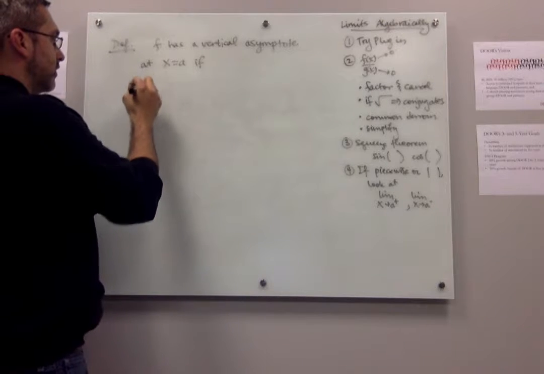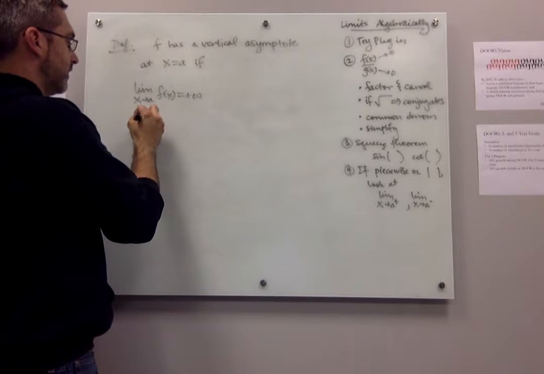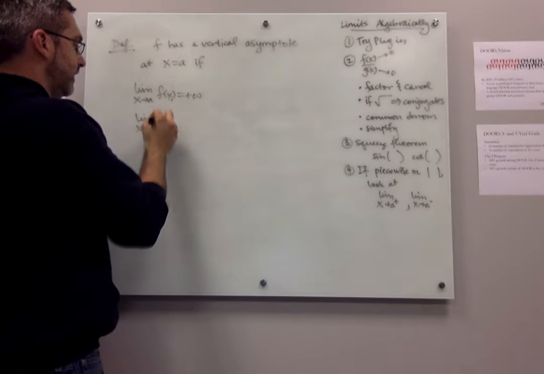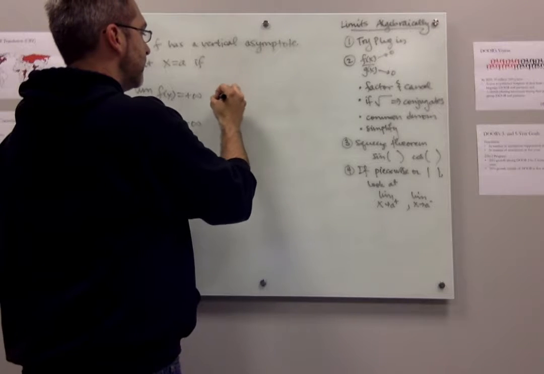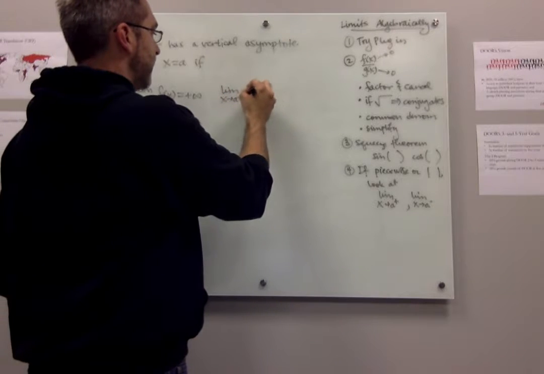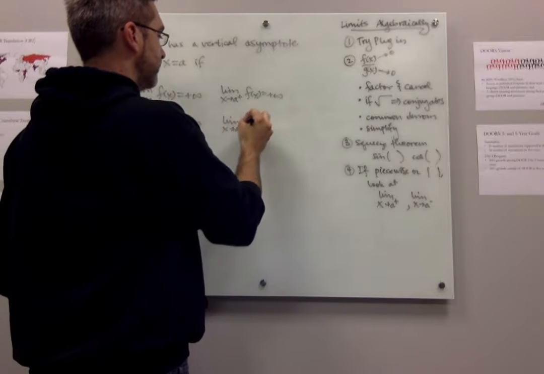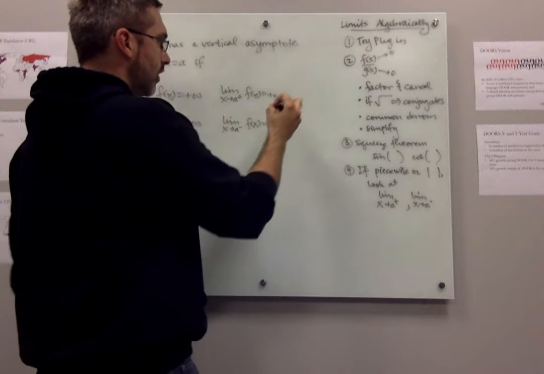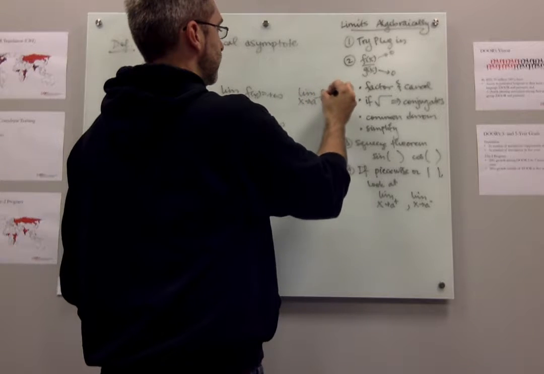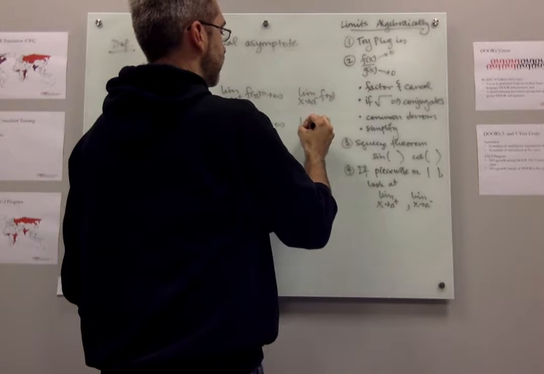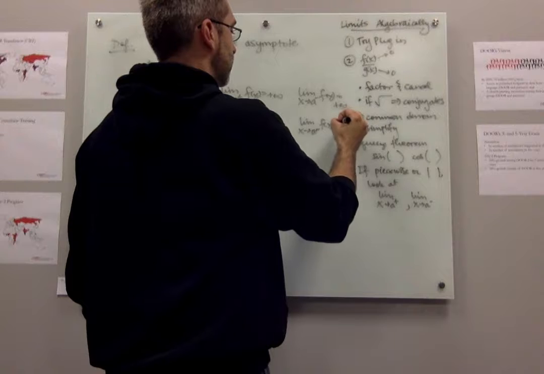So if when you approach a, the function goes to positive infinity or negative infinity, or when you come from one side, like the right side, it's going to positive or negative infinity, or when you come from the left side, it's either positive or negative infinity.